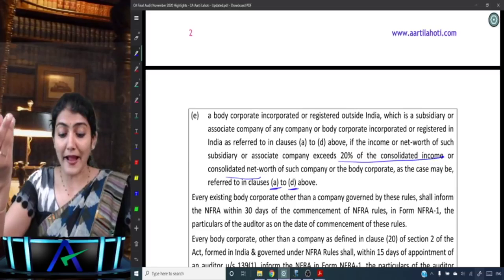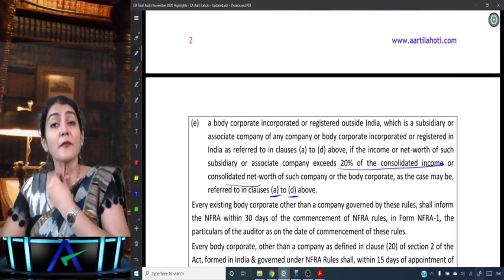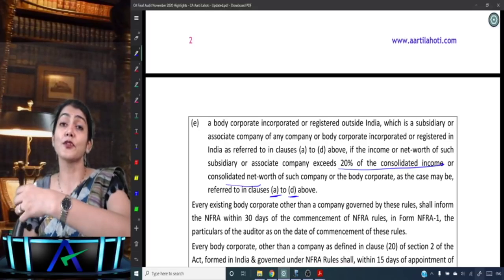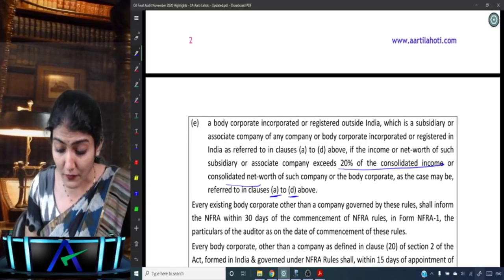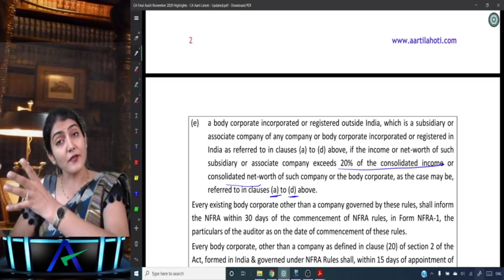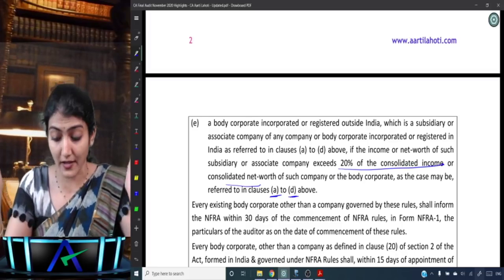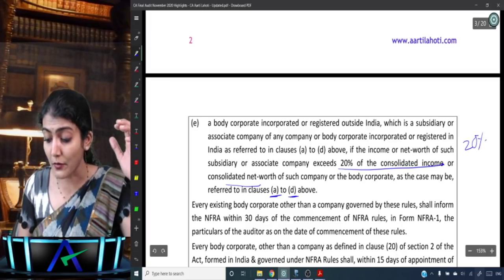Say this banking company has a subsidiary outside India, and that subsidiary is contributing more than 20% of the consolidated income or the consolidated net worth. Then that subsidiary outside India will also come under the purview of the NFRA. So 20% is the crucial number.